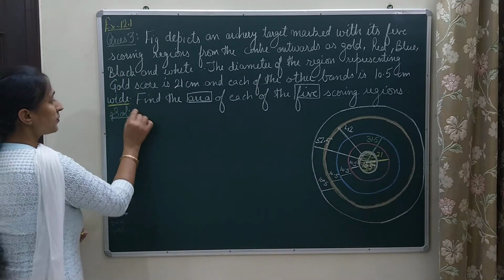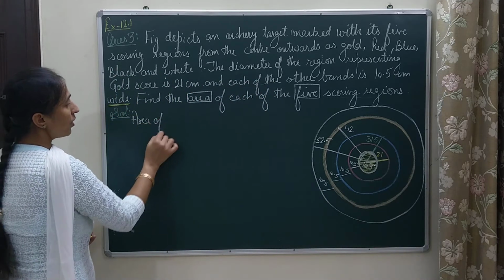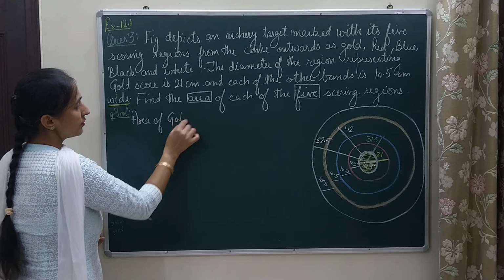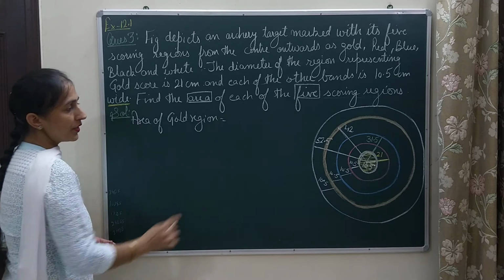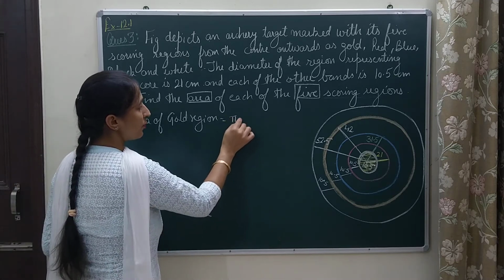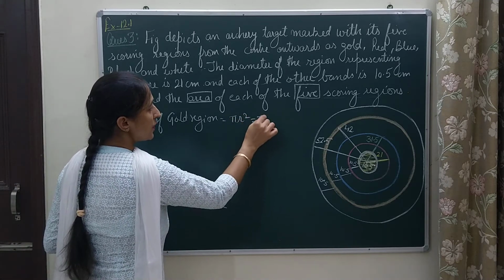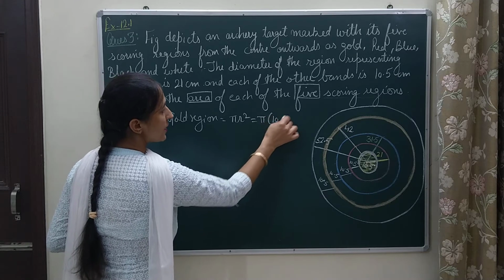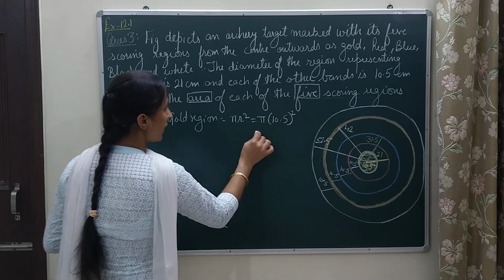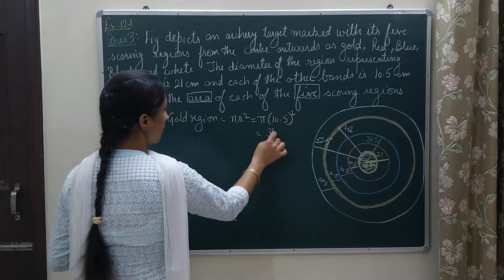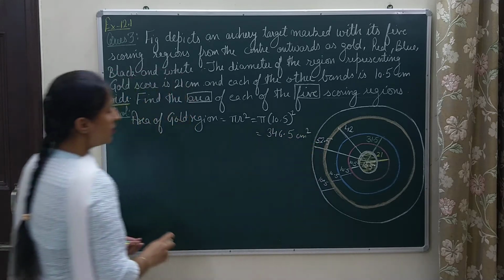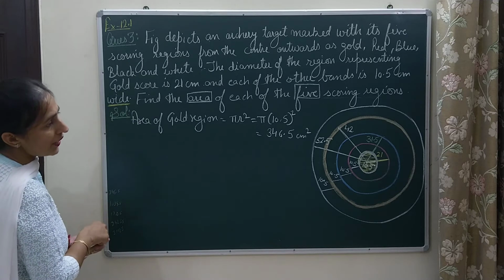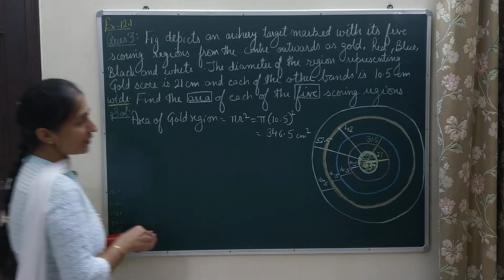Let us find the area of the gold region. As the gold region has radius 10.5, the formula is pi r square, that is pi times 10.5 square, and that will be 346.5 centimeters square. The next work is to find the area of the red region.